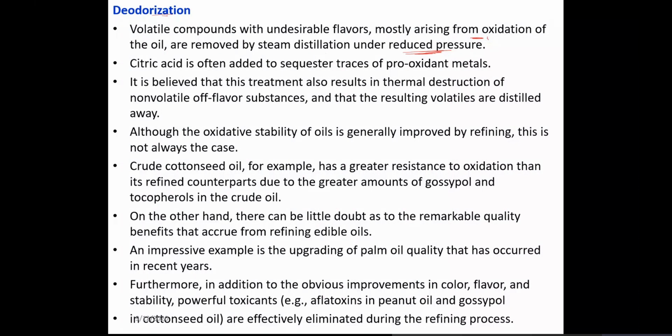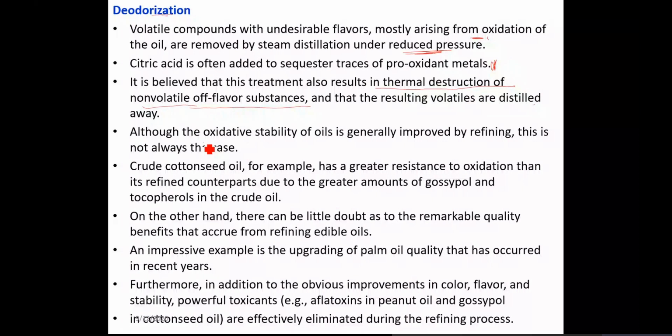Citric acid is generally used as a sequestrant for traces of pro-oxidant metals. Here one should be very, very careful to avoid oxidation. It is believed that this treatment also results in thermal destruction of non-volatile off-flavor substances, and the resulting volatiles are distilled away. This is a disadvantage.